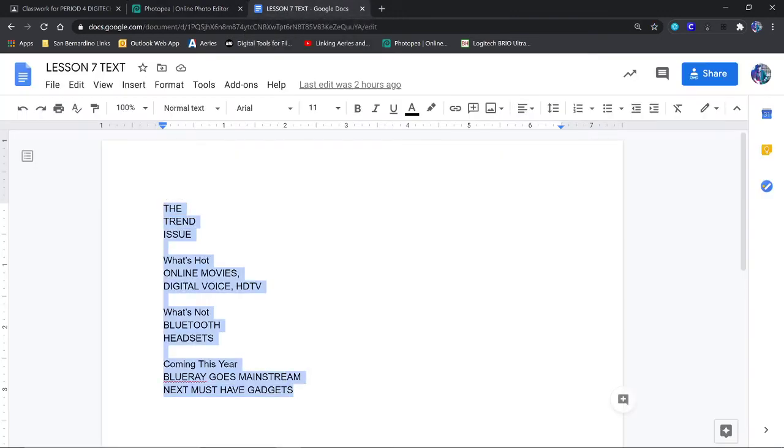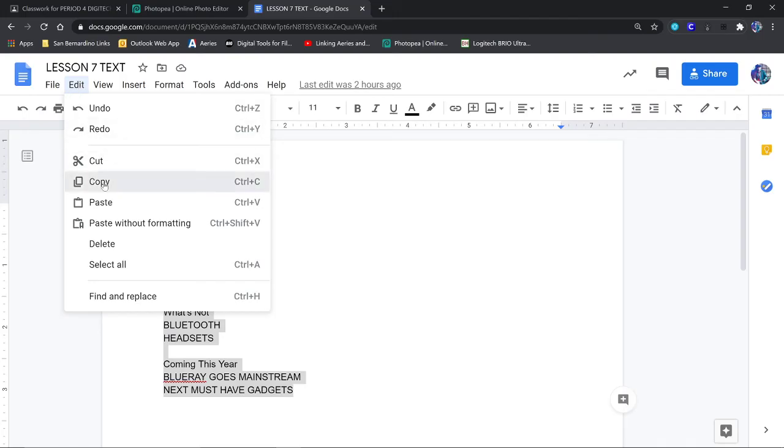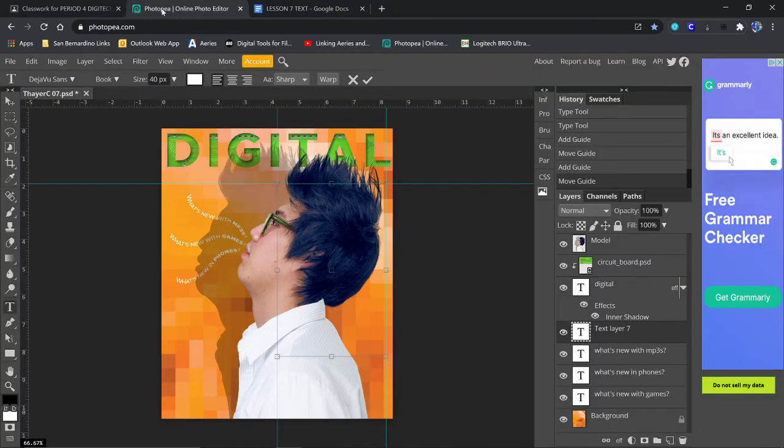Okay, here's where the text document comes in handy. So I'm going to go in, highlight all of these, and I'm going to edit, copy. I hope this works because I haven't done it this way. Click back in the text box and hit Control V. Hey, it worked.